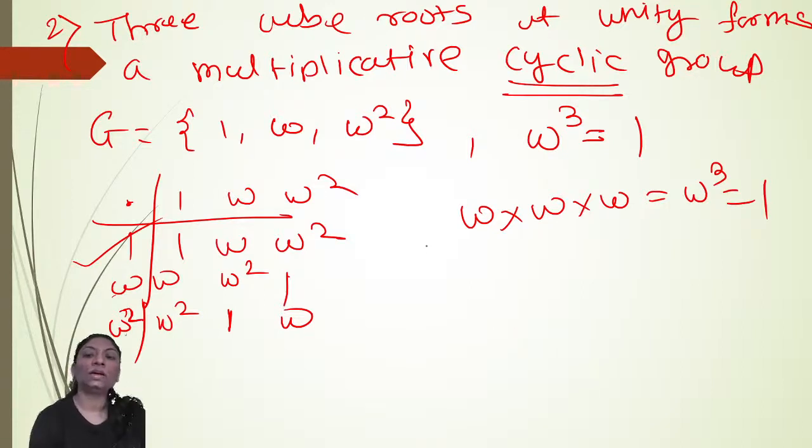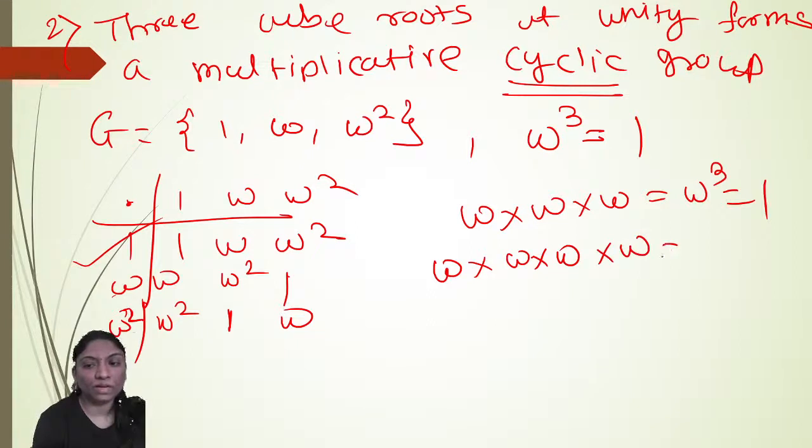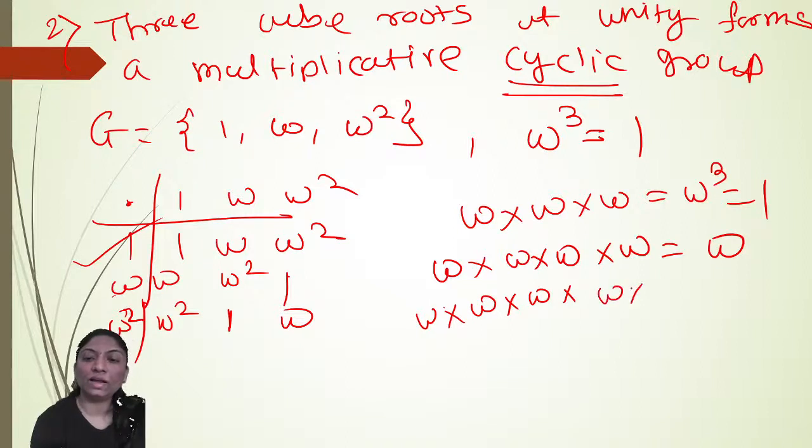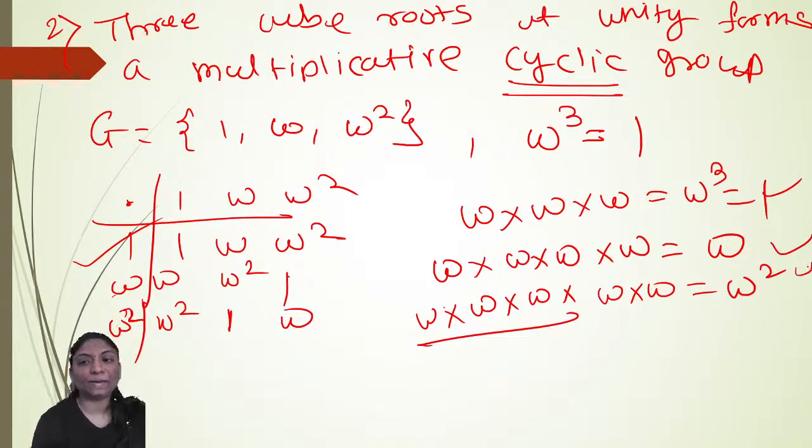Now, omega into omega into omega is omega cube, which is the identity, and into omega it will give you omega. Now, omega into omega into omega into omega into omega: this omega cube is identity, into omega square. So every element is generated by omega. Yes, so omega is the generator of group G.